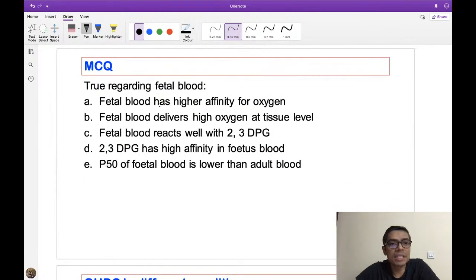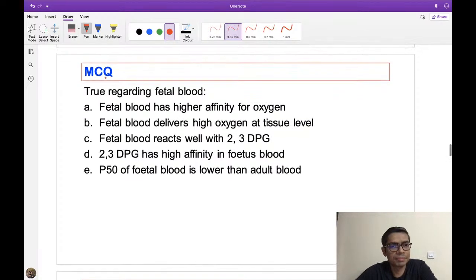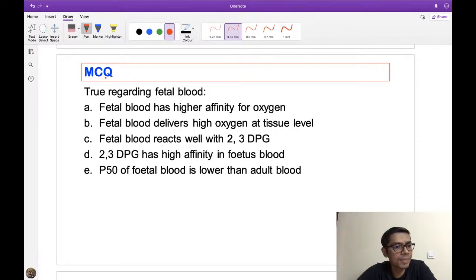Okay, now coming to the next MCQ. This is an easy MCQ, and this is a very pet MCQ. So I hope all of you will give the correct answer. This is a very easy one. True regarding fetal blood. Okay, so take your time and try to answer.